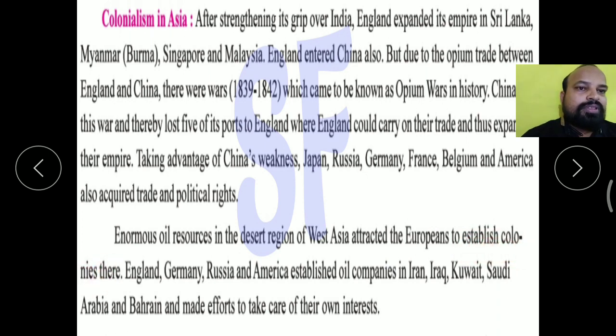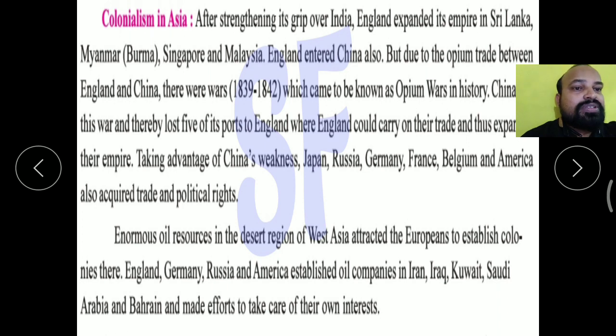Many of the Asian countries in West Asia have enormous resources of oil, petroleum, and that is why Europeans were attracted to these countries. England, Germany, Russia, and America established oil companies in Iran, Iraq, Kuwait, Saudi Arabia, and Bahrain, and made efforts to take care of their own interest.